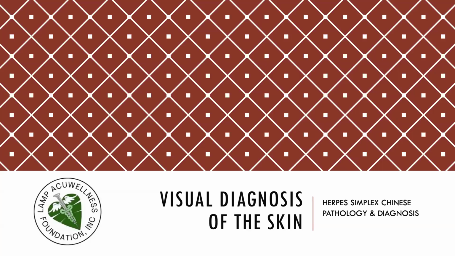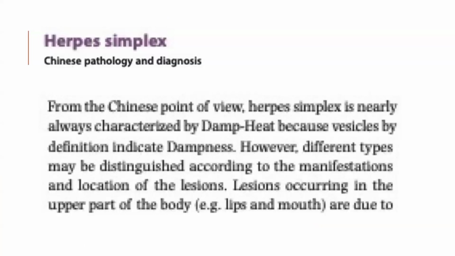Let's now go to visual diagnosis of the skin. Let's discuss herpes simplex Chinese pathology and diagnosis. In Chinese pathology and diagnosis, herpes simplex, from the Chinese point of view, is nearly always characterized by damp heat because vesicles, by definition, indicate dampness. However, different types may be distinguished according to the manifestations and location of the lesions.